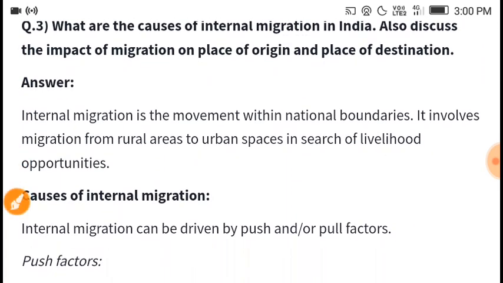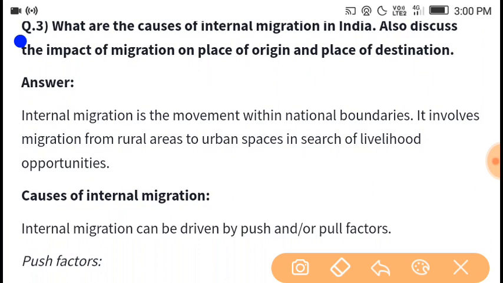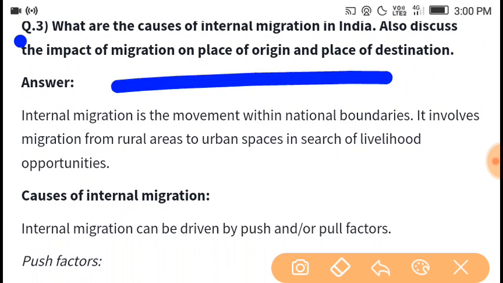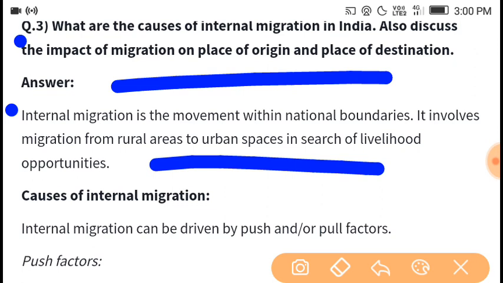Next question: what is internal migration in India, and also discuss the impact of migration on the place of origin and place of destination. Answer: internal migration is movement within national boundaries. It mainly involves migration from rural areas to urban spaces in search of livelihood opportunities.